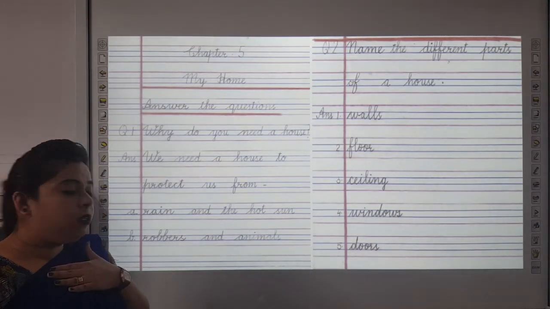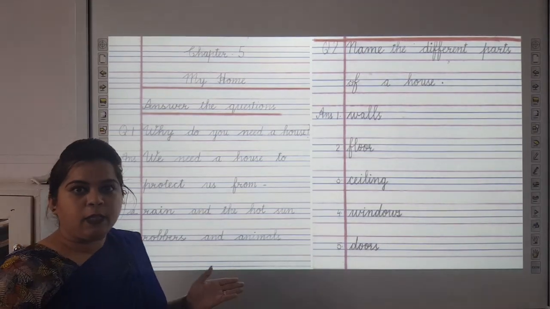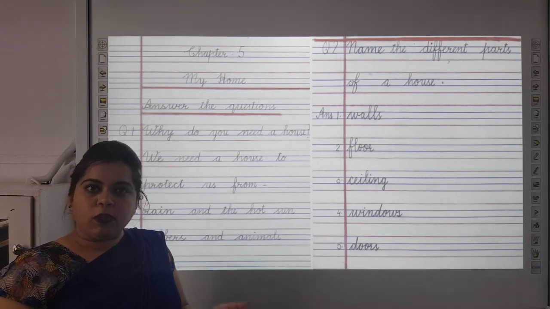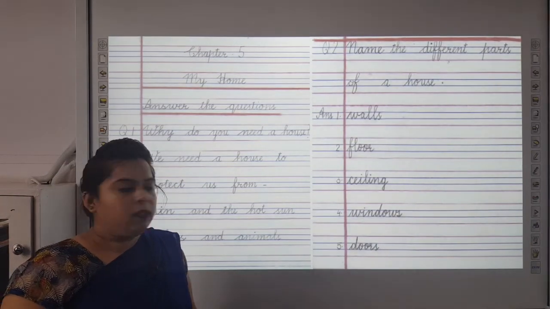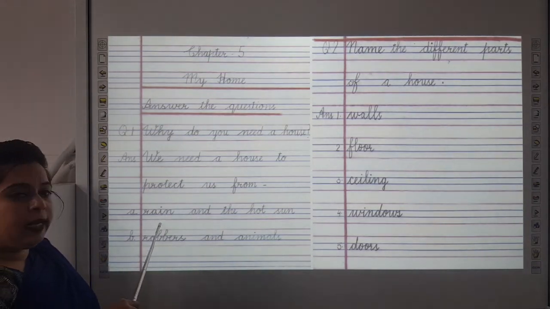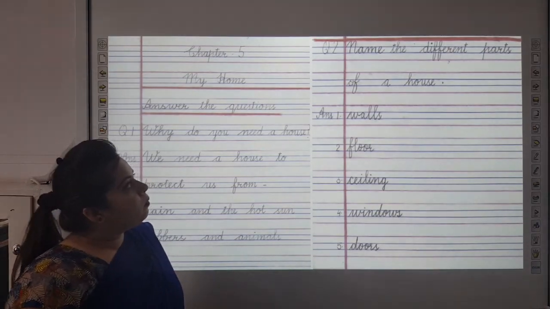We human beings need to be protected from robbers and wild animals, because we have stray animals also. They can bite us, they can harm us. So we need a house to protect us from rain and the hot sun, robbers and animals.